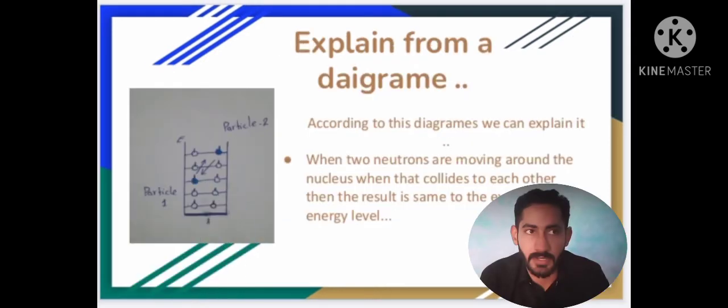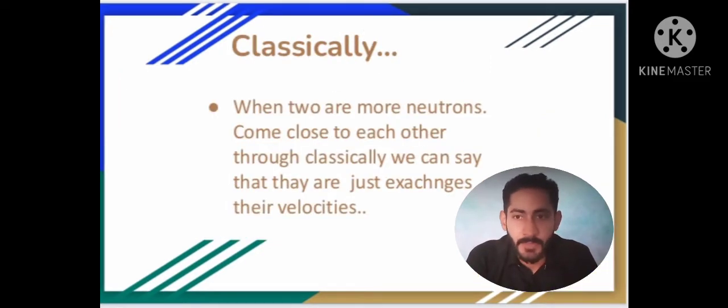Through a diagram we have explained this. The result is that they just exchange their energy levels. If we explain this classically, when two or more neutrons come close to each other, they exchange their velocities.